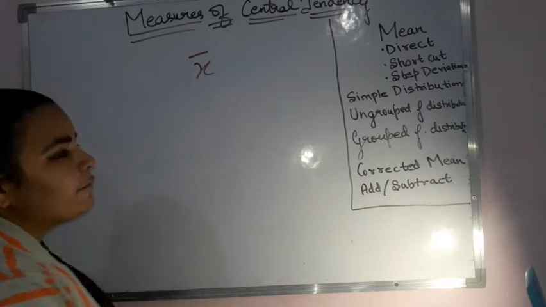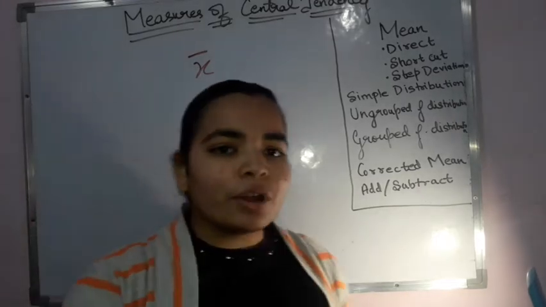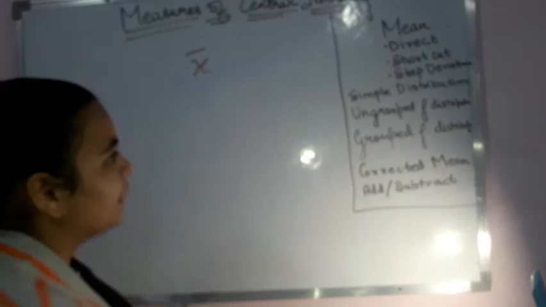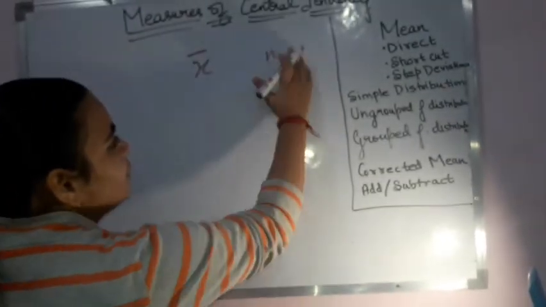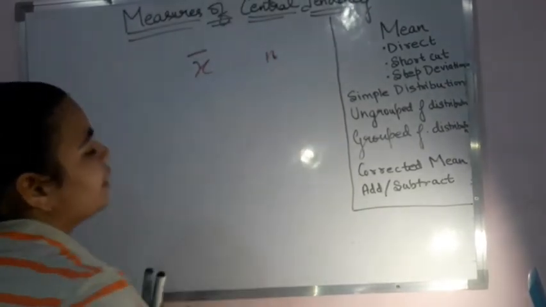Second thing is that if we have a frequency or the number of terms, then we generally represent it with the help of N. Number of terms with the help of N. Okay. Now the third thing